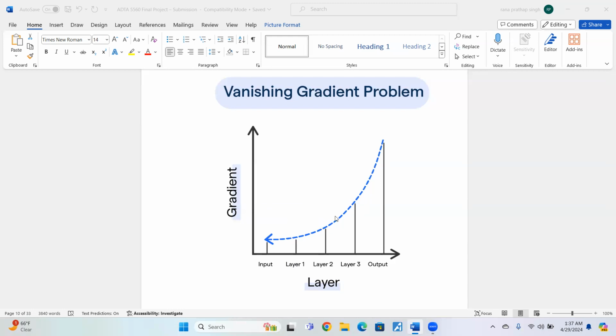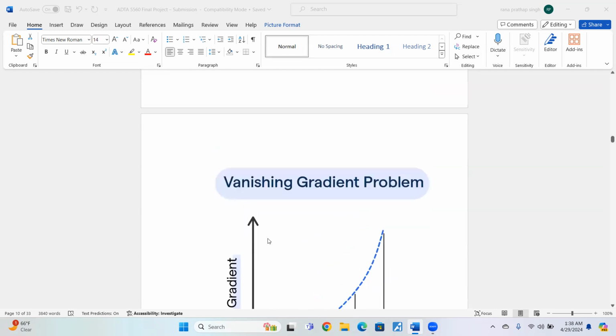These little gradients keep on traveling, and every time they are passed from one hidden layer to the other, they are shrunken down in size to the point of vanishing, where they have completely vanished when they reach the input layer. That is why it is called the vanishing gradient problem. This completely slows down the training process as a whole, and that is a very big issue. And this issue is overcome by using the LSTM neural network, as we can see.